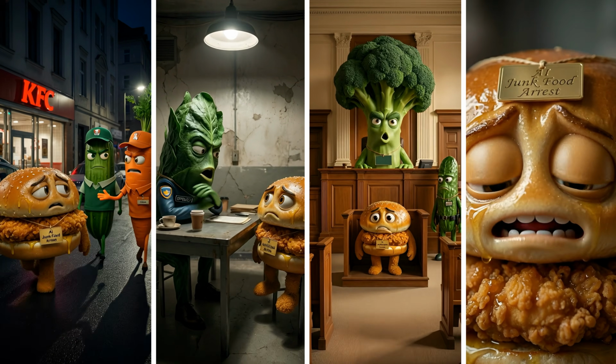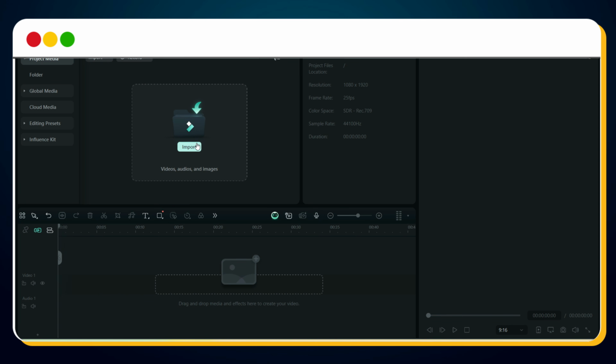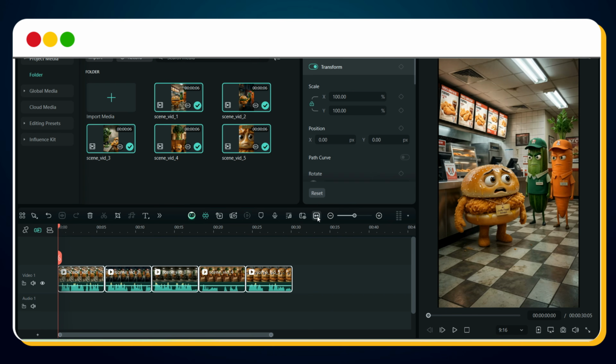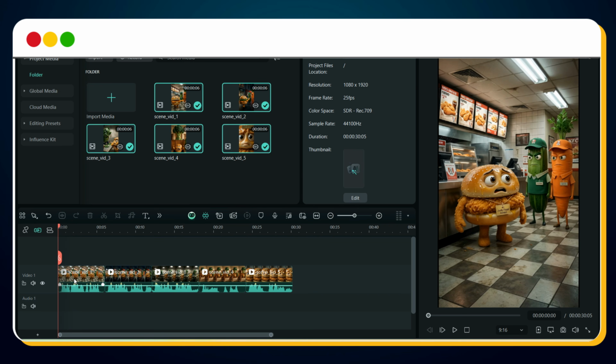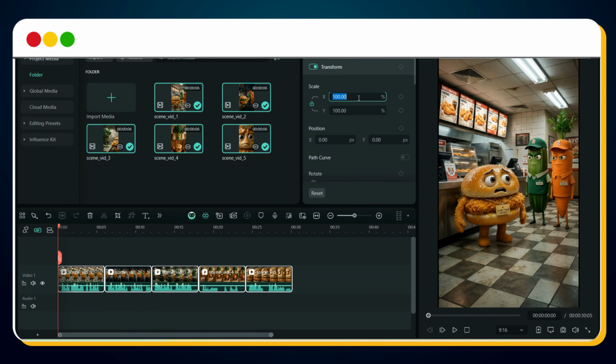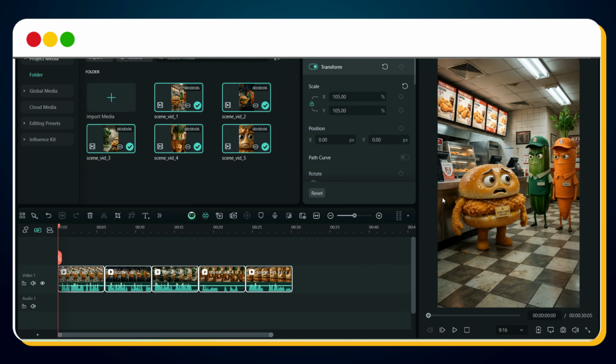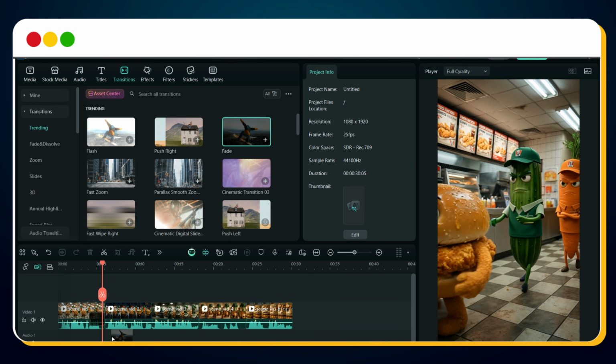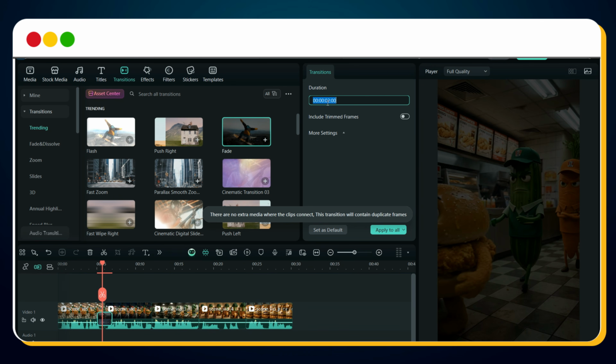Using this exact same workflow, you can generate and upscale all remaining scene clips. Now comes editing. Open your favorite video editor, import all video clips, and drag them onto the timeline in the correct sequence. Next, select all clips and scale them to 105% so they perfectly fit the screen. Now click on transitions and add a fade transition to all clips. If you're using Filmora, set the transition duration to 13 frames. If you're using CapCut, set it to 0.5 seconds.